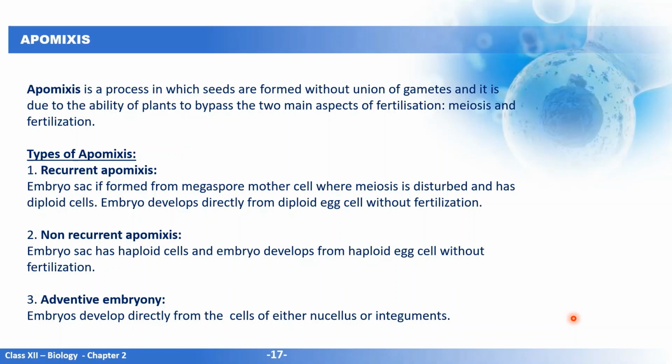So what is happening here? It is bypassing the 2 main aspects of sexual reproduction, that is meiosis and fertilization. Like for example, in recurrent apomixis, what is happening? The megaspore mother cell doesn't undergo meiosis.